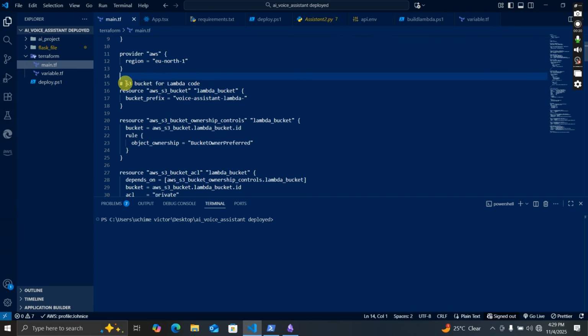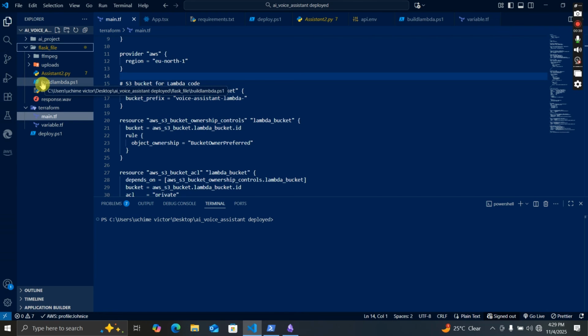And then this is to create our S3 buckets. The reason why we are going to be using S3 buckets for Lambda is that normally we can actually do it without S3 buckets, but all the files, including the package, the build, the .zip file, and the requirements.txt, are going to be very, very large, and we cannot just send all that to Lambda.